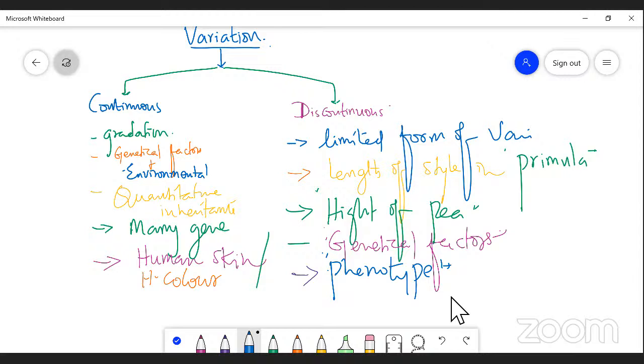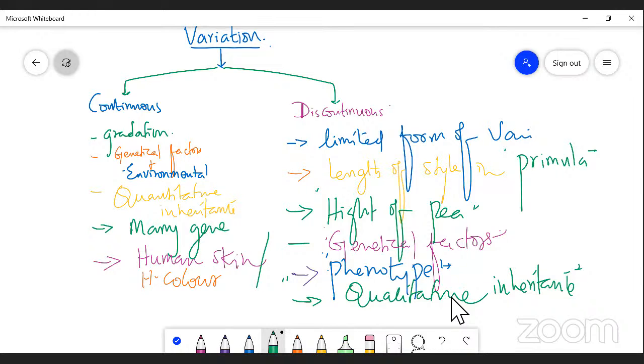So this is about the discontinuous variation, right? This discontinuous variation is also known as qualitative inheritance. My dear students, please understand, it is also known as qualitative inheritance, because the quality of an organism is determined by a particular character that is expressed not continuously, only in limited form, right? So this is the difference between continuous and discontinuous.